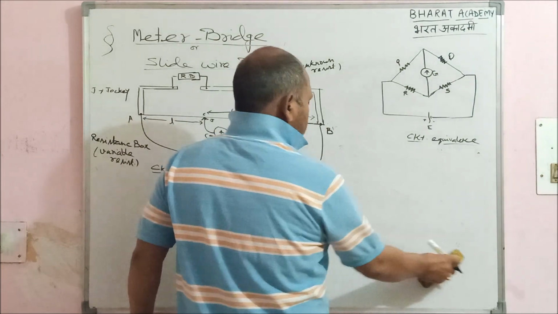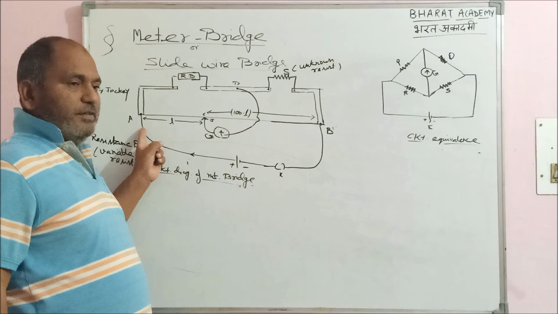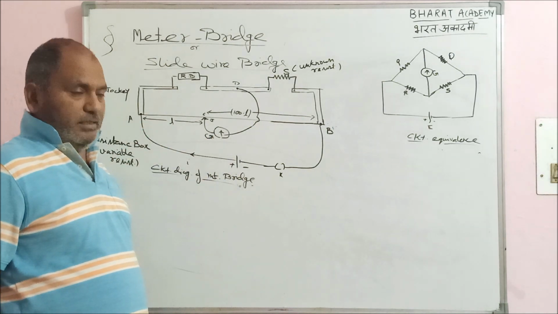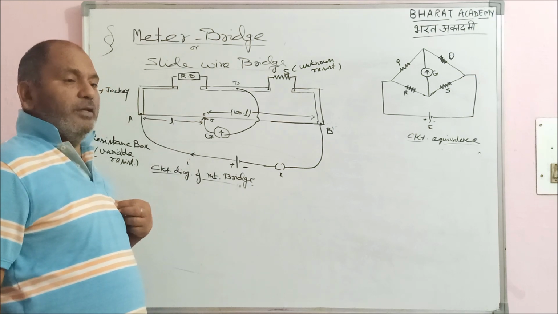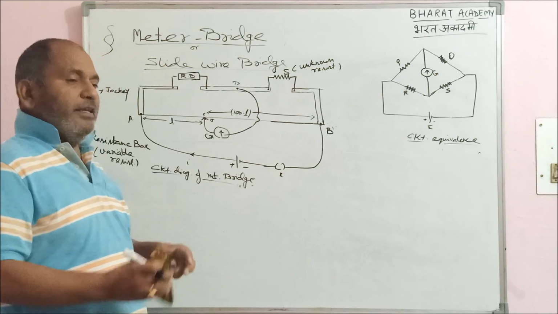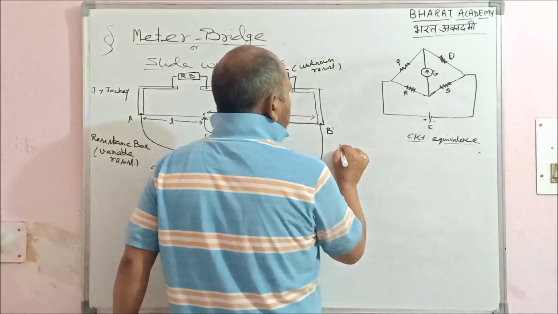After doing this, what will we do? At A, suppose it is showing left hand side deflection. At B, it is showing right hand side deflection. It means what? There will be a point in between when the galvano will not show any deflection. Right? Now practically, how do we do it?